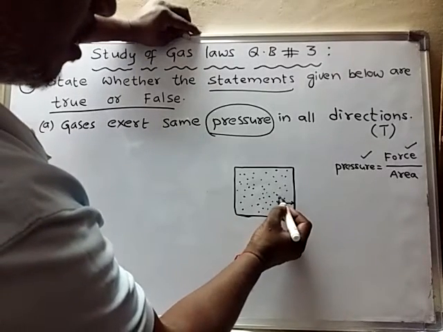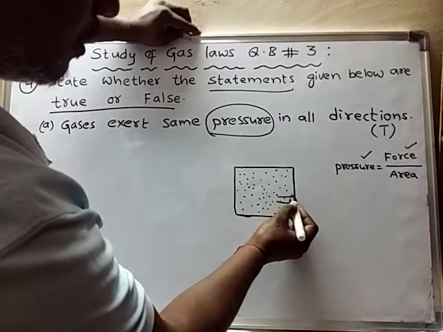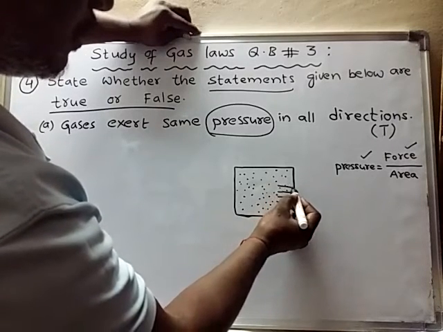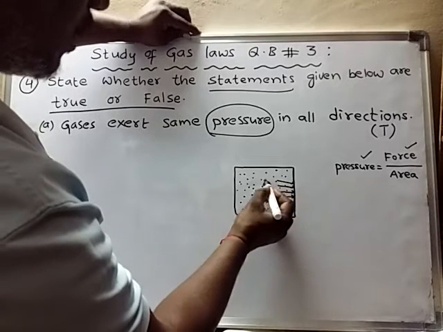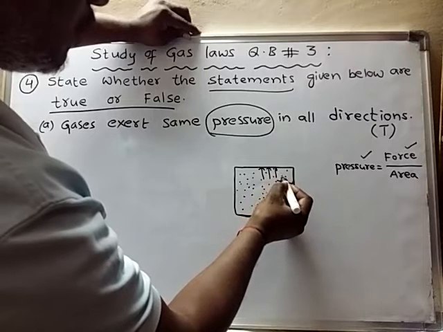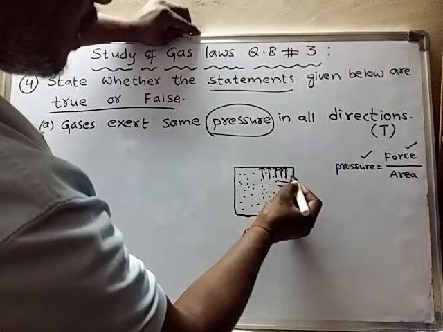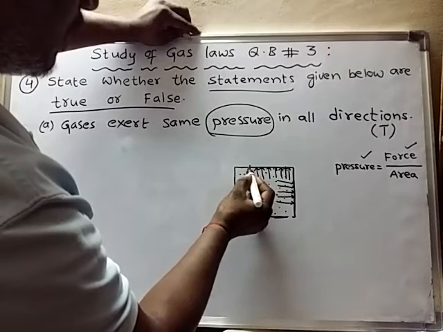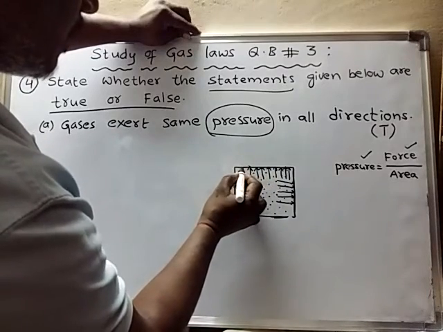Like that, all molecules will keep on moving and try to strike the container, and after striking, they will come back.